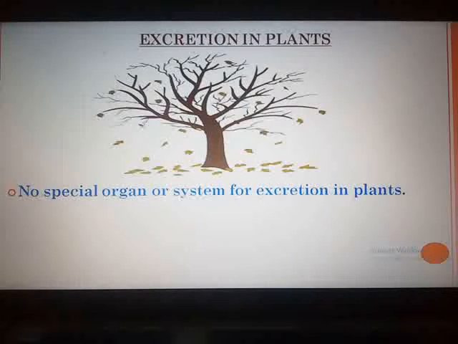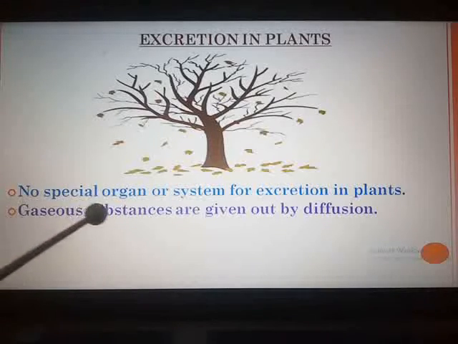Later on, when you study about excretion in human beings, you will come to know that special organs are allotted: kidneys, urinary bladder, urethra. But here in plants, there is no special organ or system. Then how does this excretion take place? Here there are different modes, different ways by which plants excrete out their waste.